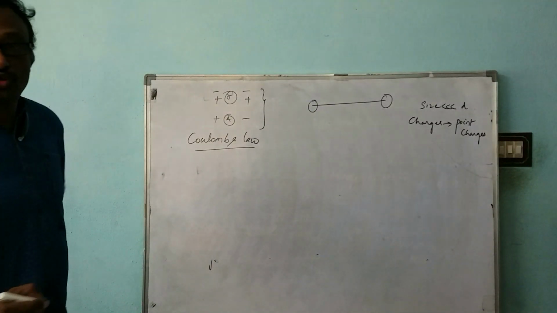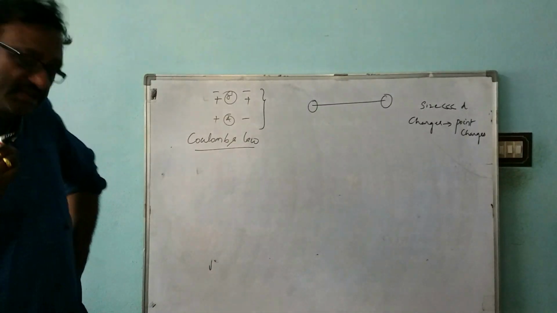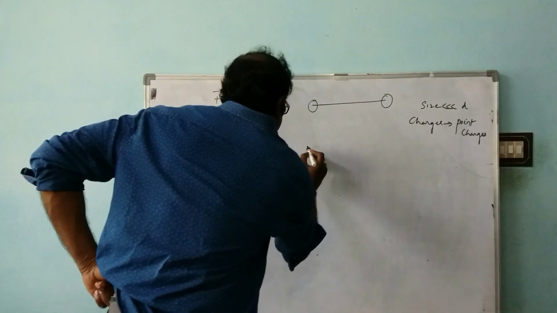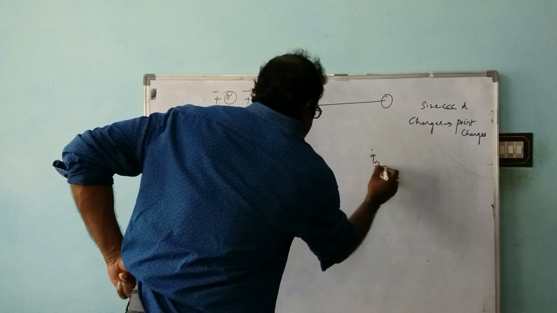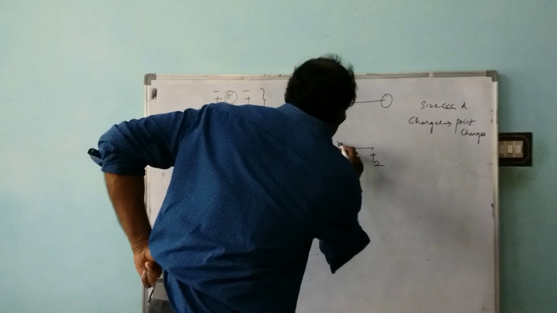So what does Coulomb's law say? We call it the statement. Here we are going to take the point charges Q1 and Q2 separated by a distance r.